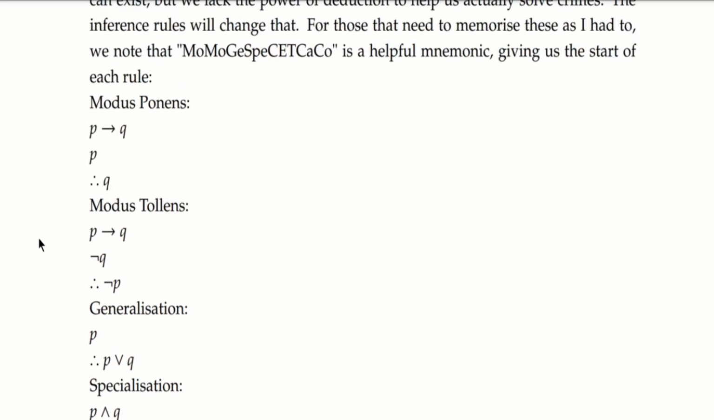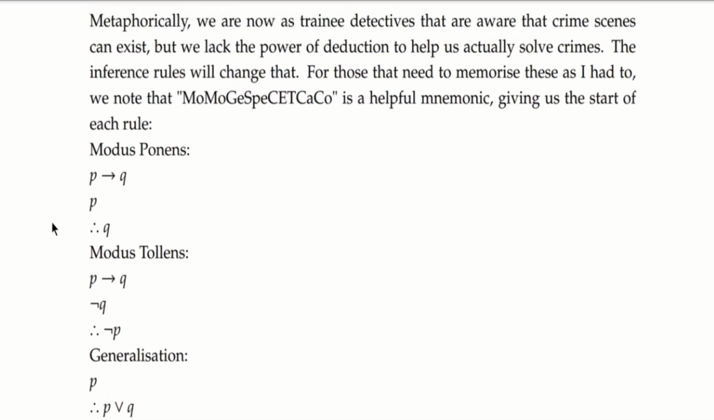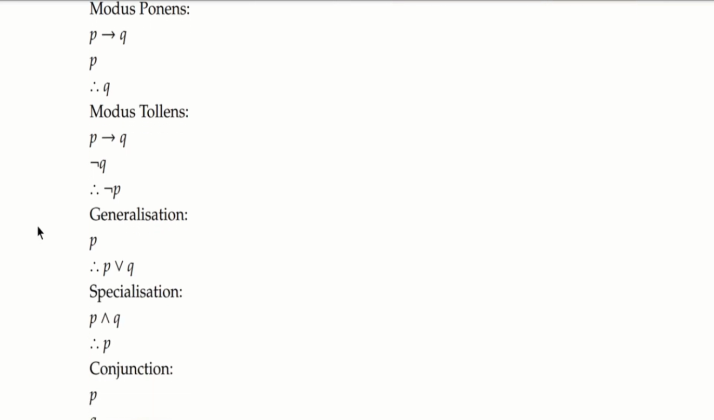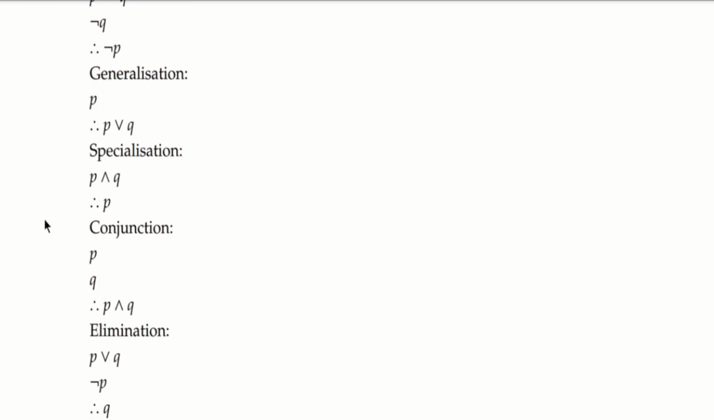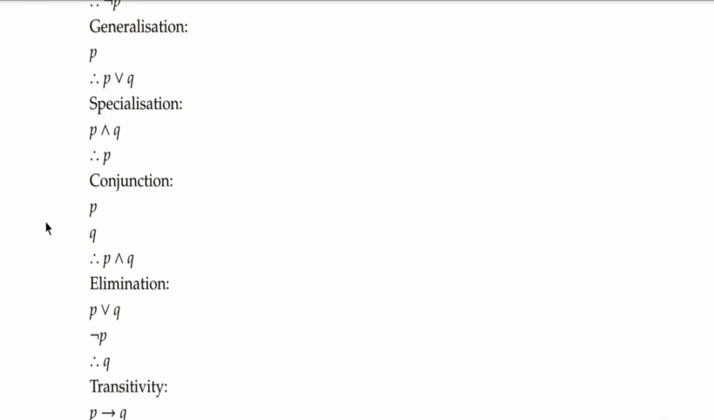Modus ponens says if you have the premises P implies Q and P, then you can conclude Q. Modus tollens says if you have the premise P implies Q and the premise not Q, then you can conclude not P. Generalization says if you have a premise P, then you can disjoin it to any other premise that you like. So we can conclude with P or Q.